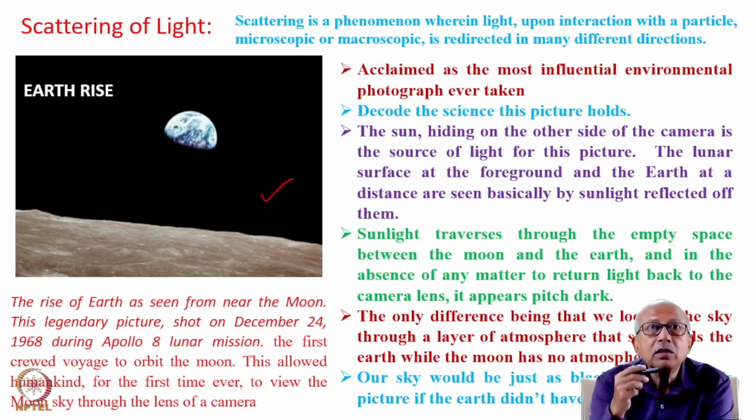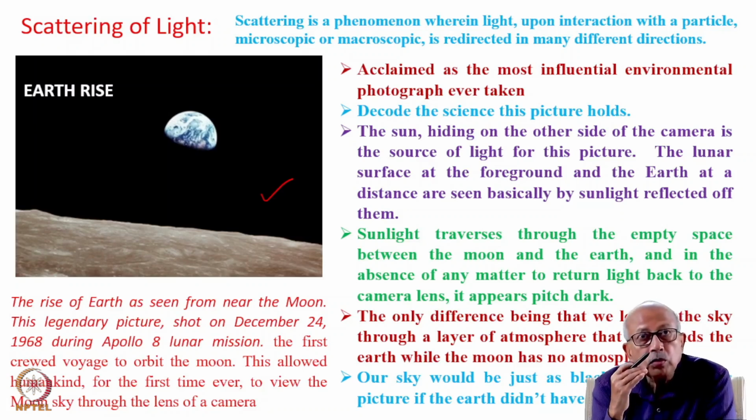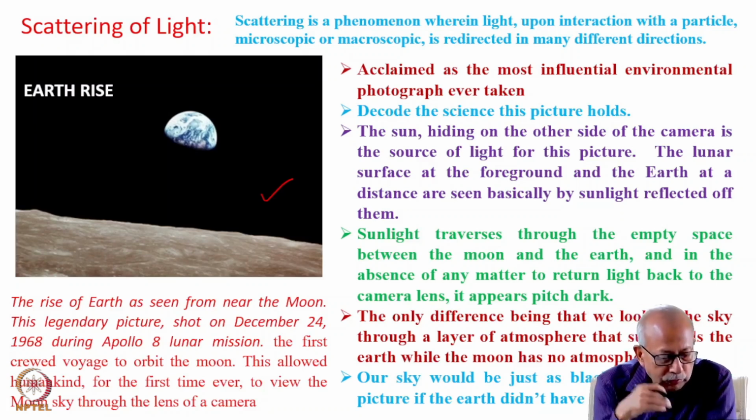So one such Apollo mission, Apollo 8, was the first mission that went close to the moon, and it was crewed. One of the astronauts who was part of this Apollo 8 mission took this famous photograph.